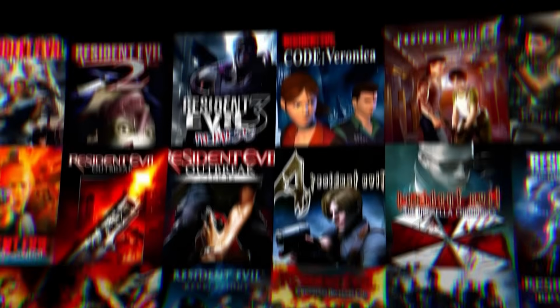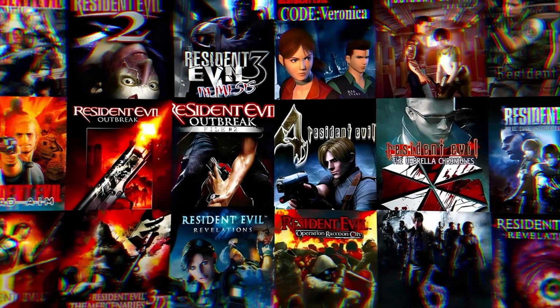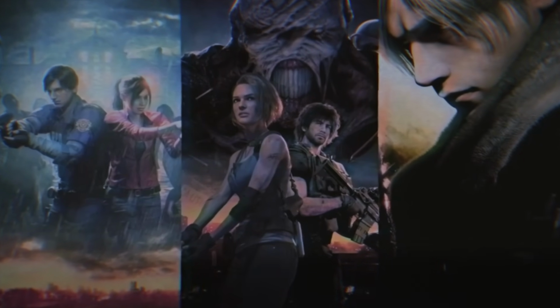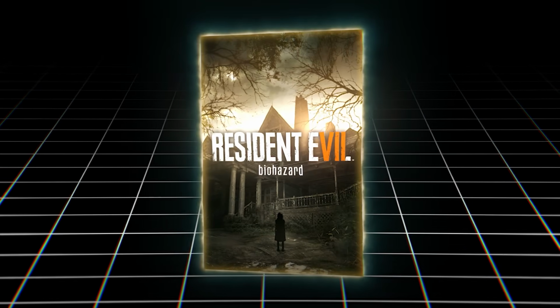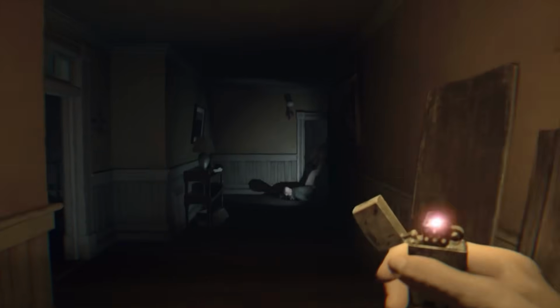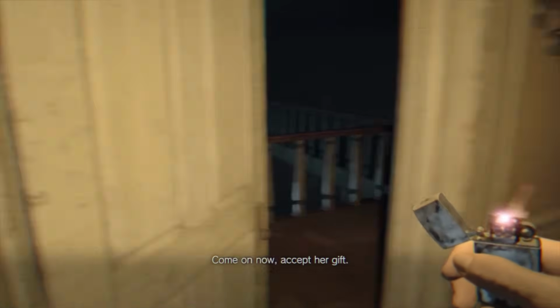Resident Evil 7. Now we arrive at what you might call the modern titles in the Resident Evil series. Capcom basically went back to the franchise's roots with the release of this game. For one, this title does away with the whole action shooter tropes that began with Resident Evil 4, instead opting to return to a survival horror format that the series has been renowned for.